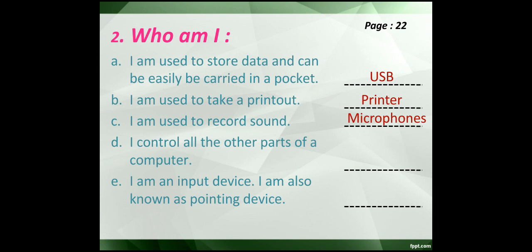D, I control all the other parts of a computer. This part of the computer is also called the brain of the computer. It controls all the other parts of the computer. So which part is it? It is called CPU. Last one, E. I am an input device. I am also known as a pointing device. It's very easy. The pointing device is also called a mouse.